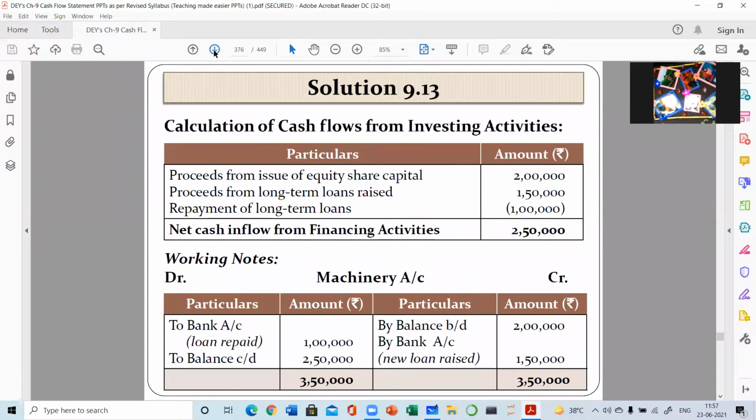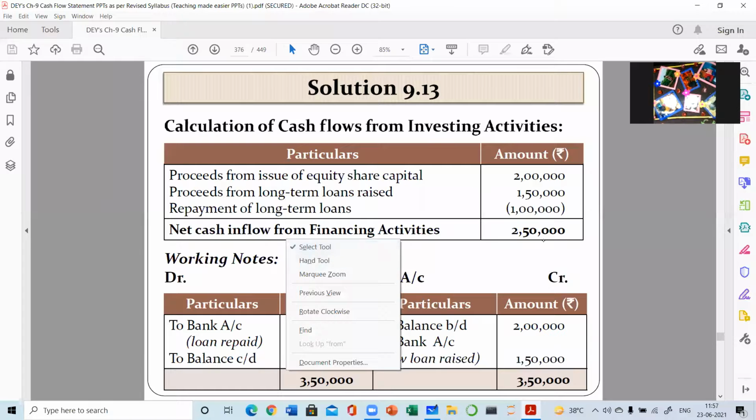The solution: proceeds from issue of share capital 2 lakh, proceeds from long-term loan raised 150. Here you can write, there is no standardized language for the particulars. You can write in your own words. Repayment of long-term loans 1 lakh. And the final answer is net cash flow from financing activity, which has a positive answer, so we have used the word from. If this answer is negative, then we have to use used, net cash outflow or used.